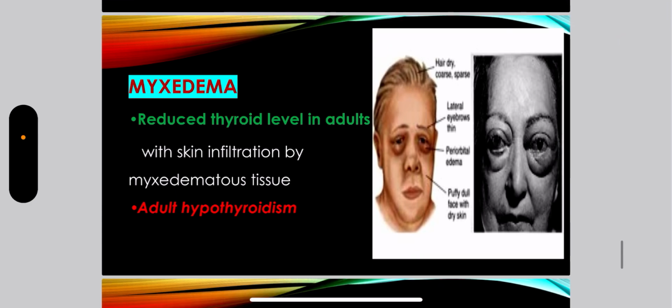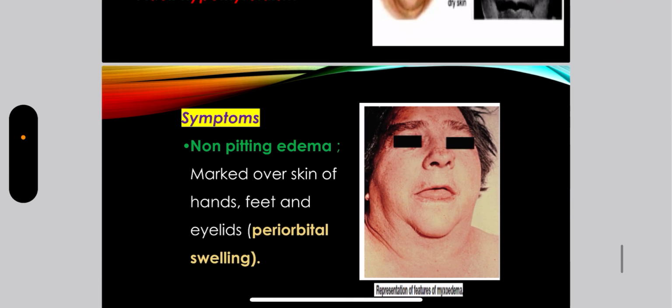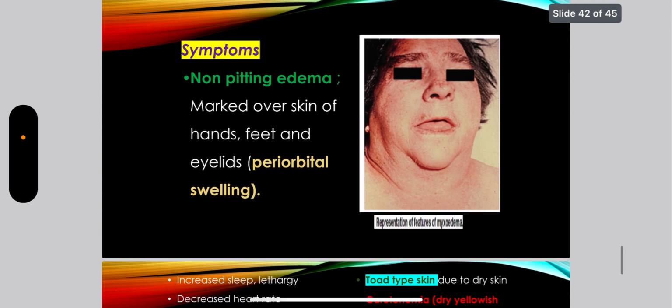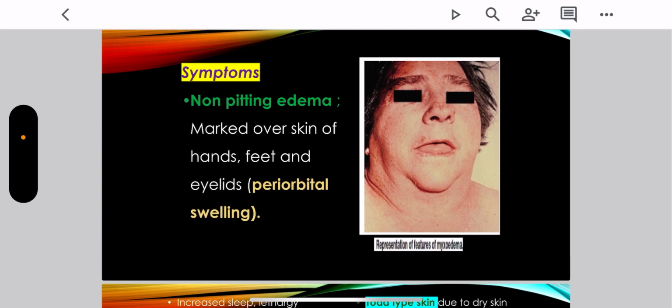Over here, you can see periorbital edema. Puffy, dull face with dry skin. The face appears to be very puffy. The first symptom is non-pitting edema. A very important point to note here is non-pitting. It is markedly seen over the skin of hands, feet and eyelid. Periorbital swelling can also be seen in this figure. Periorbital edema here also. Now what is the reason for this? Very important reasoning based question. The answer will be delivered in the reasoning based question session.